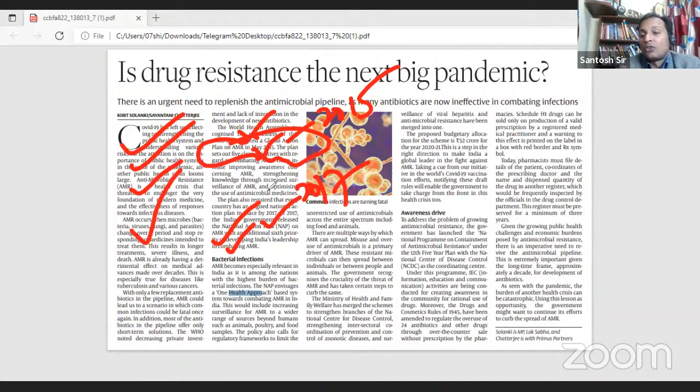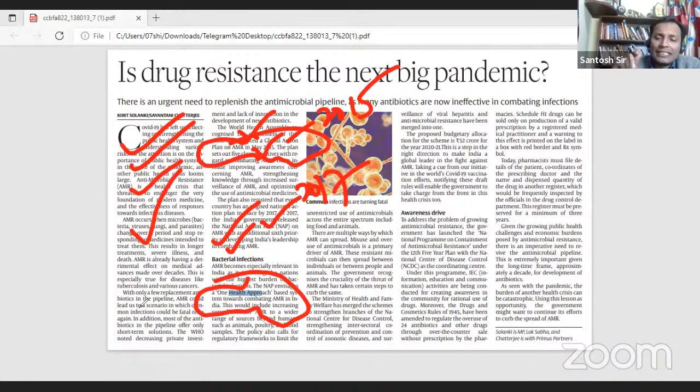Further, what the editorial mentions is that the approach of the global action plan and the national action plan on antimicrobial resistance is the One Health approach. This is very important. What is this One Health approach, my friends?